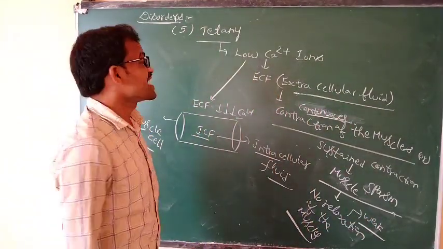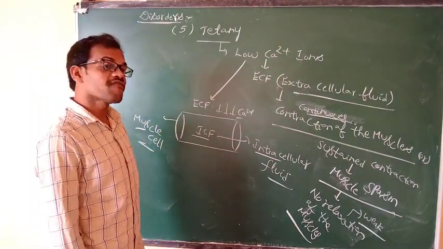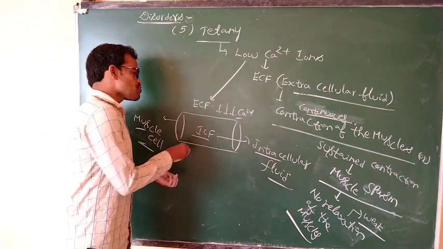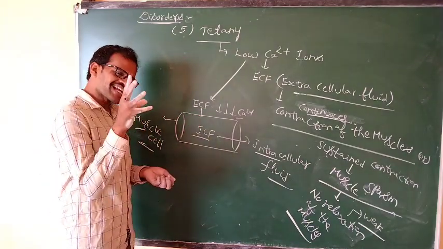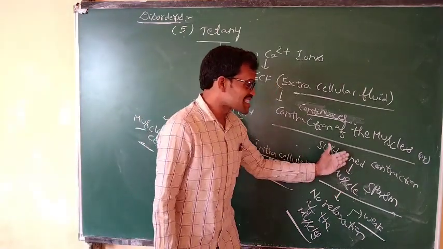That is tetany. Tetany means low calcium ions present in the extracellular fluid. Whenever the extracellular fluid has low calcium ions, there is continuous contraction of the muscle, which is muscle spasm or sustained contraction.